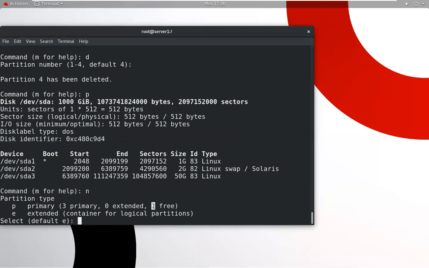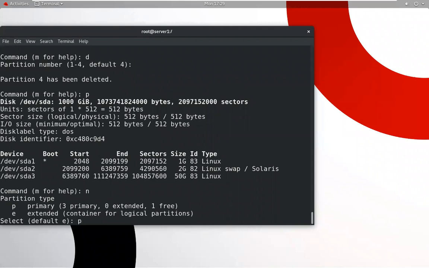We have 1 free partition. We can give this to primary, and we can give this particular space to extended also. What is an extended partition? It is just like a container where you can create how many logicals? 11. In this particular container you can create 11 logical partitions. Suppose we don't want to create extended, we can also create primary.